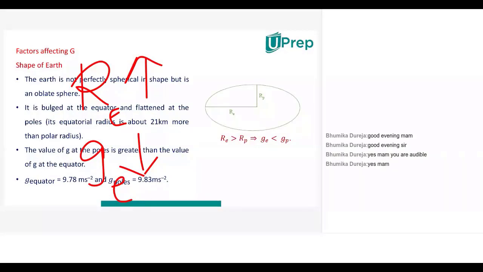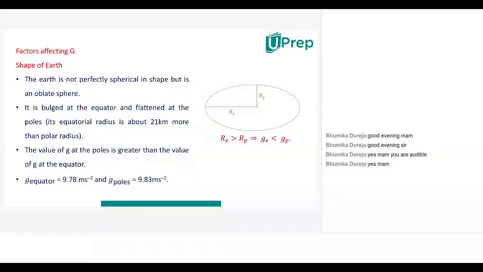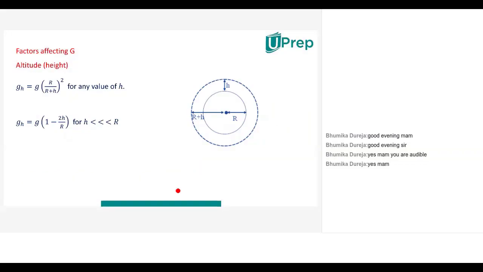So we can conclude that the g value is maximum at the poles and minimum at the equator, and the values here show the same. At the equator, it is around 9.78 meter per second square, whereas at the poles, g has a value of 9.83 meter per second square. So the shape of the earth has its effect on the value of g, with minimum at the equator and maximum at the poles. And then the other factor affecting g is height.